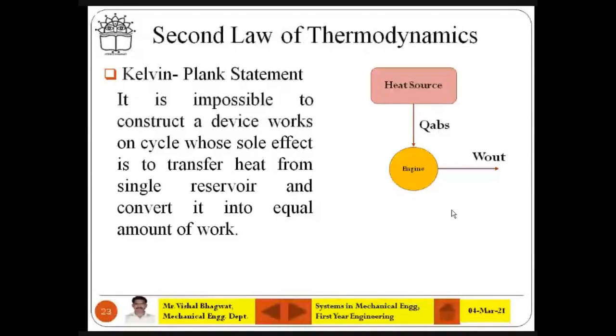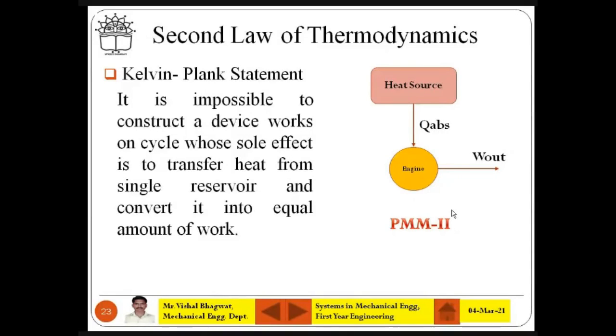It is not possible. But now the figure is showing something else. That means it is PMM2, a perpetual motion machine of the second kind, which is actually disobeying the second law of thermodynamics, at least for this statement. It is not following what Kelvin-Planck says. It is disobeying the statement, and that's why this figure is a PMM2.